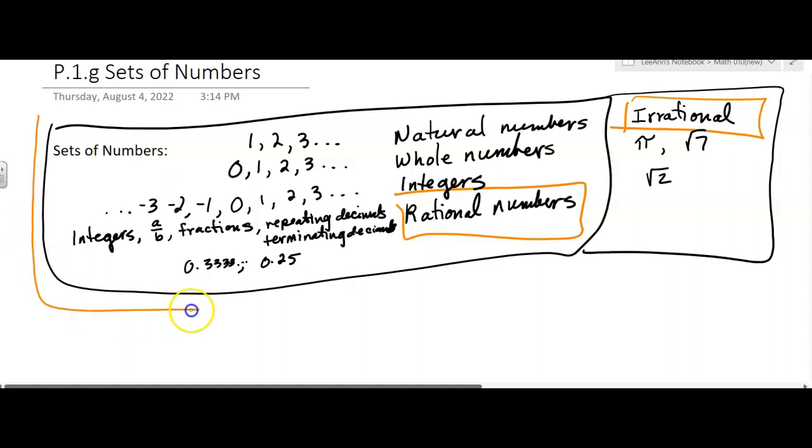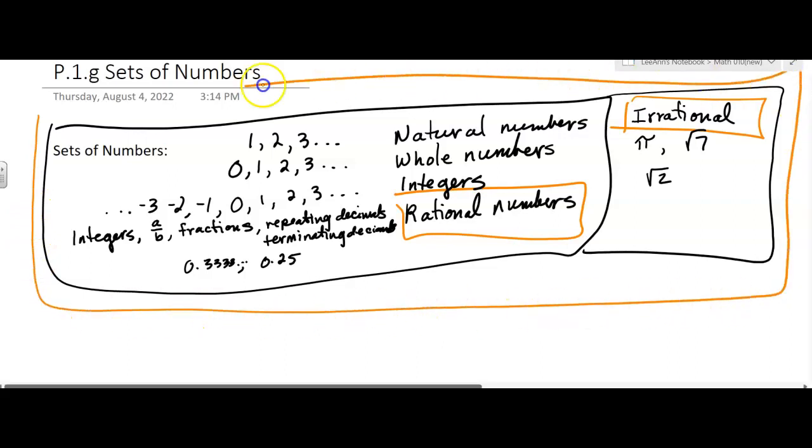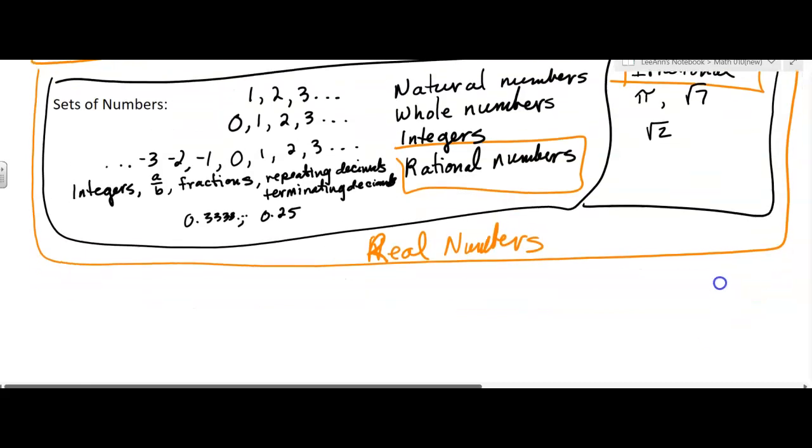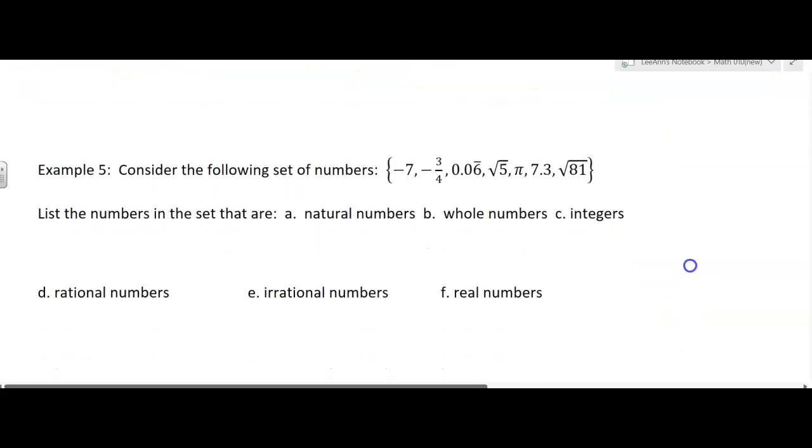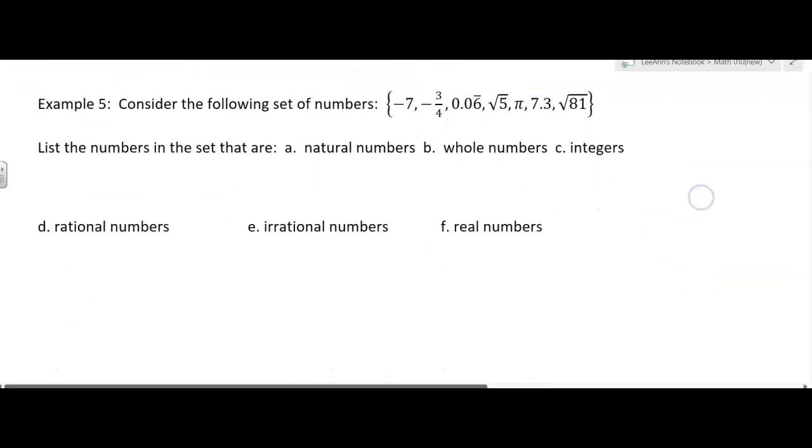Then if you take all the rational numbers and all the irrational numbers, and you put them together, you get a big set called the real numbers. That's an R, sorry. Real numbers. And we do a lot with the real number set. We're able to do a lot of algebra with the set of real numbers. Okay, so now they want us to practice our knowledge of these sets of numbers.